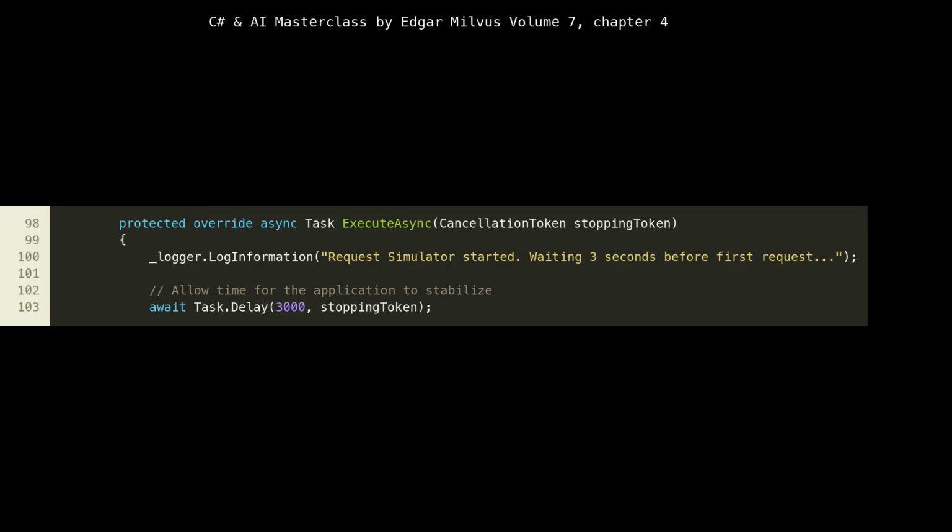This method is called when the host starts. At line 100, we log that the simulator has started. Then, at lines 102 to 104, we introduce a task, delay, 3000, stopping token. This initial delay is a common pattern in microservices to give other services or the application infrastructure time to fully initialize before the service starts its main workload. This prevents race conditions or errors that might occur if a service tries to interact with a dependency that isn't yet ready, especially in dynamic containerized environments.